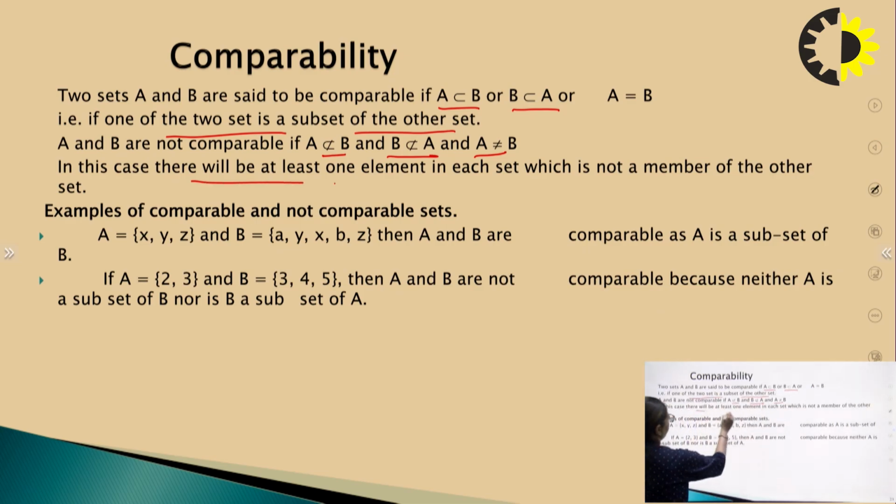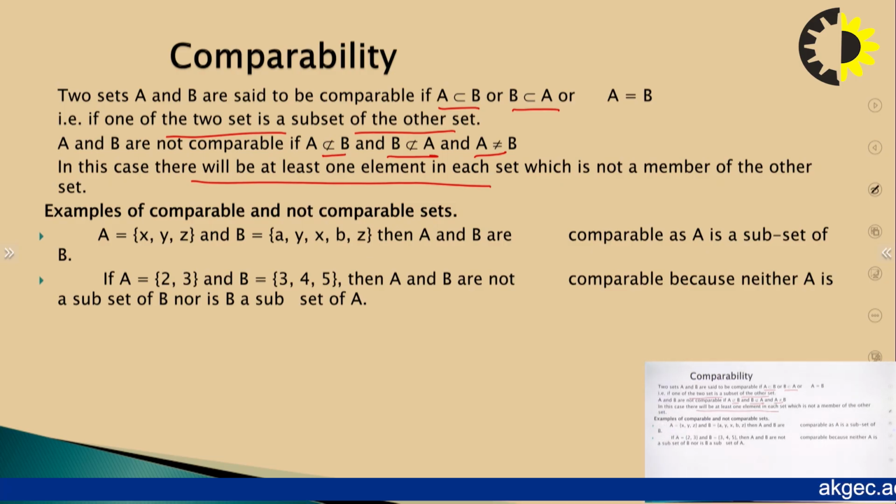In this case, there will be at least one element in each set which is not a member of the other set.